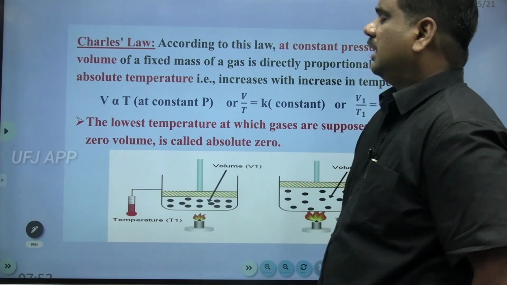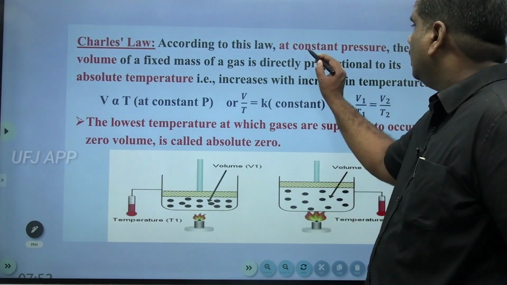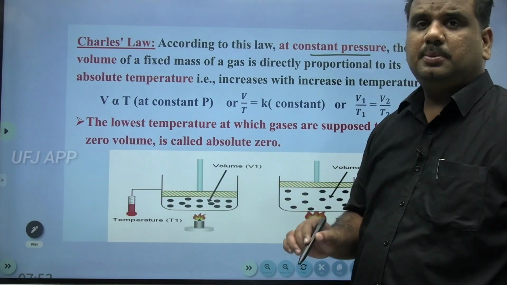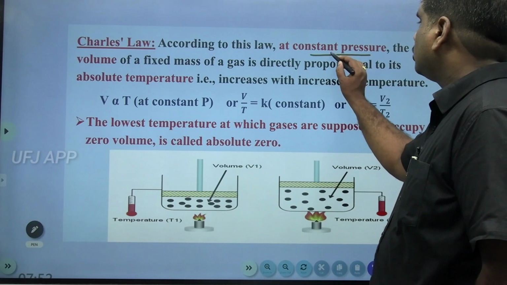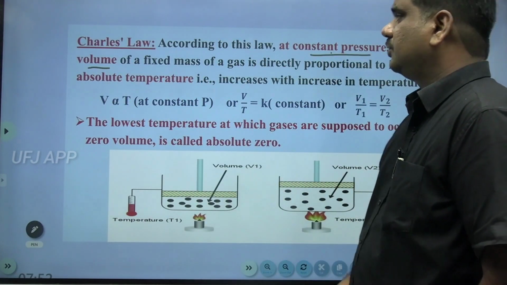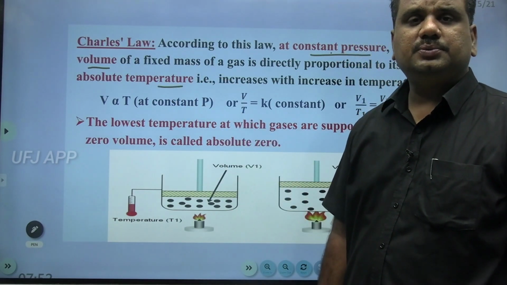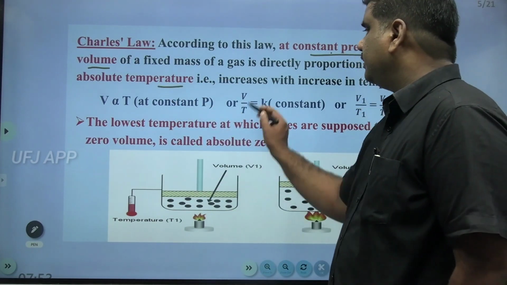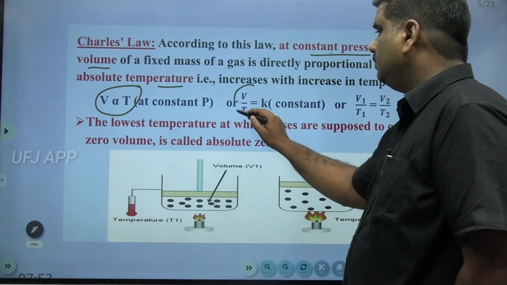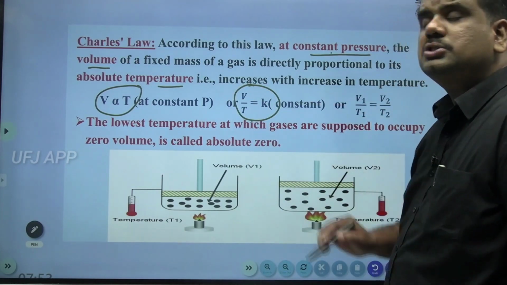Next one, Charles' law. According to Charles' law, at constant pressure, pressure has to be maintained constant, volume of a fixed mass of gas is directly proportional to absolute temperature. Volume and temperature both are directly proportional, or else you can write V by T equal to constant.